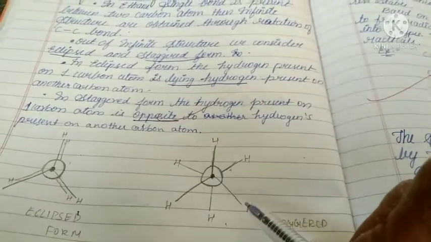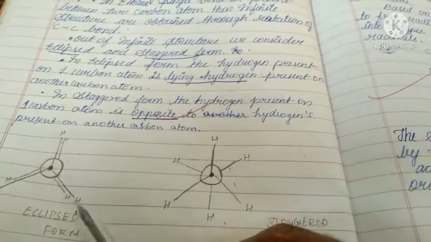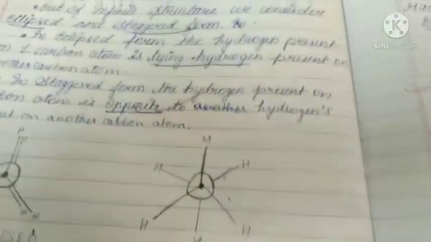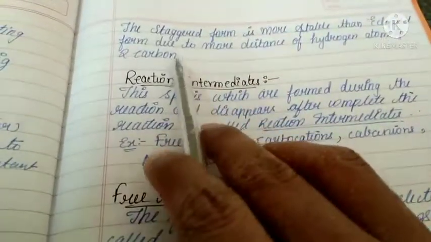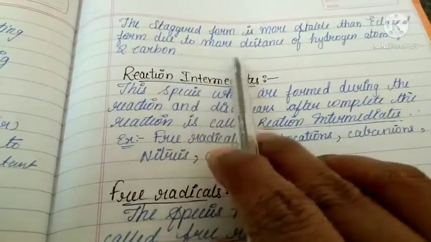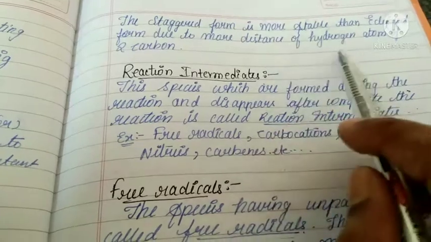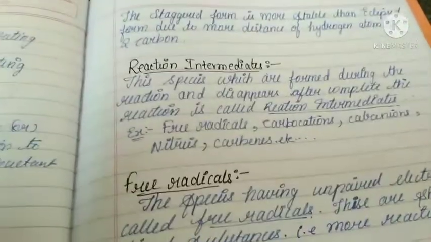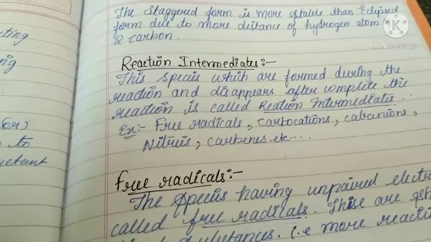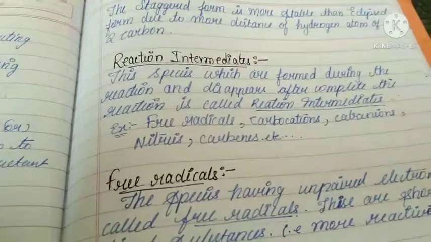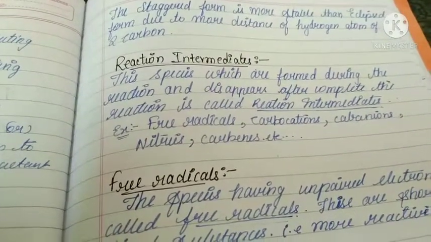The staggered form is more stable than the eclipsed form, due to the greater distance between the hydrogen atoms of the two carbon atoms. So this is all about conformations of ethane. If you have any doubt, we will discuss it in the live class later.